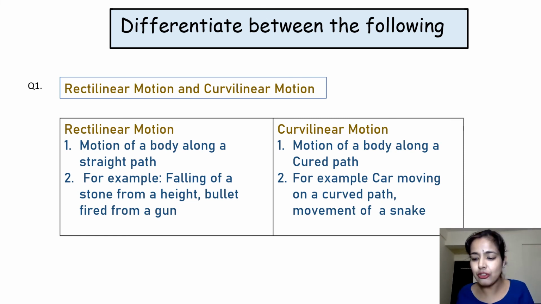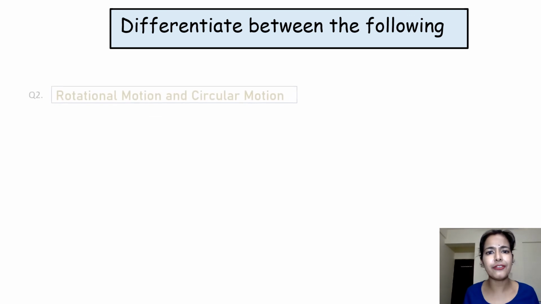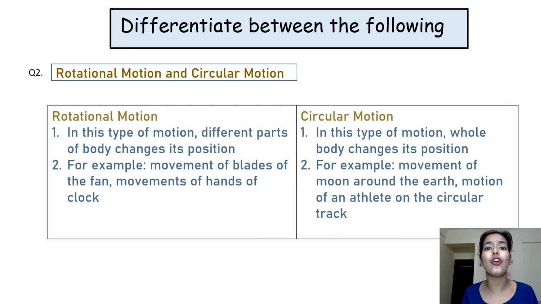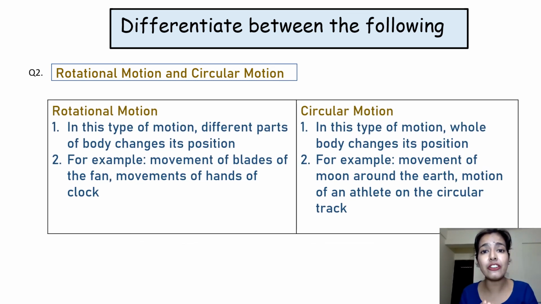Now our last for today is: differentiate between rotational motion and circular motion. As we know, in rotational motion the body moves around its axis. Take the example of the moving blades of a fan. The fan is fixed but the blades are moving around the axis.